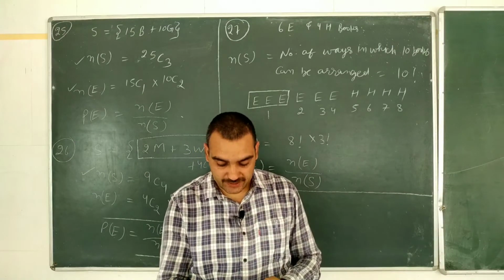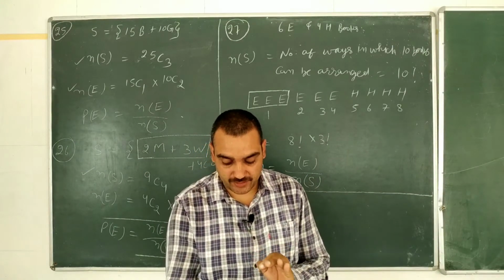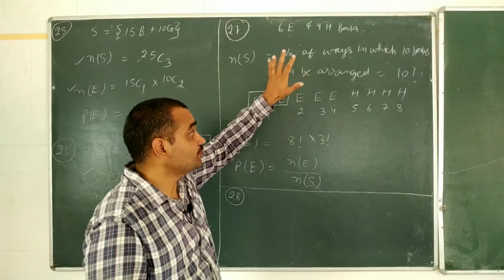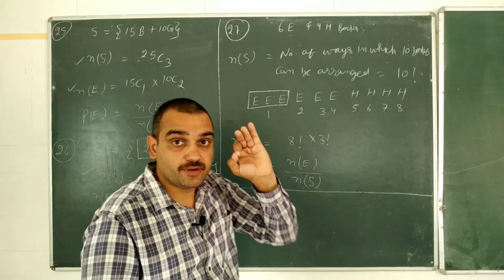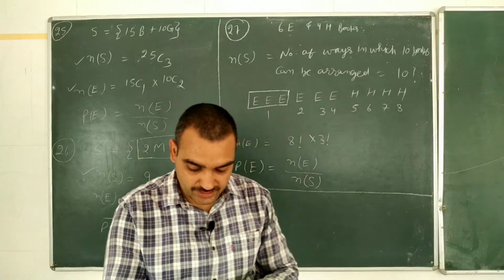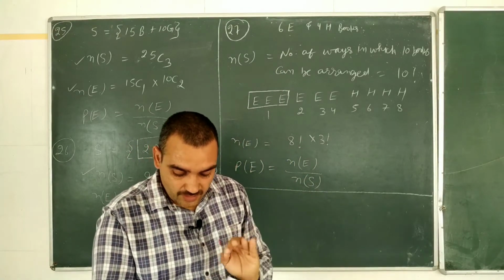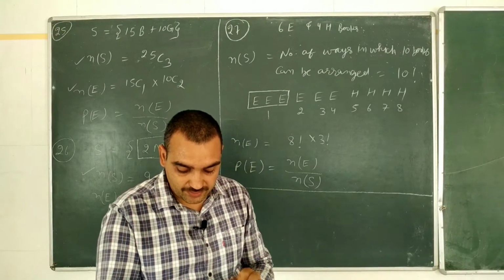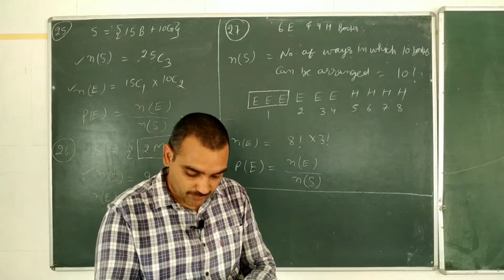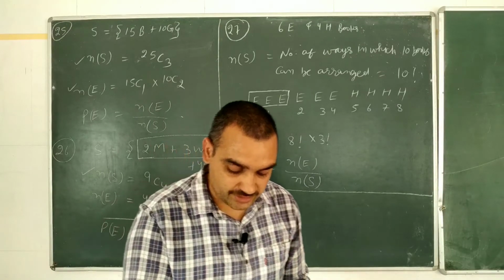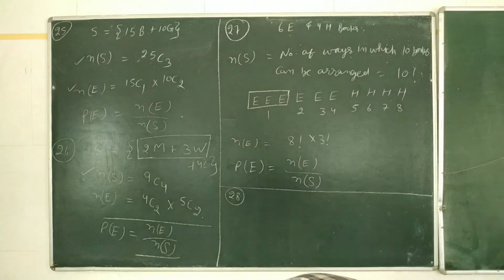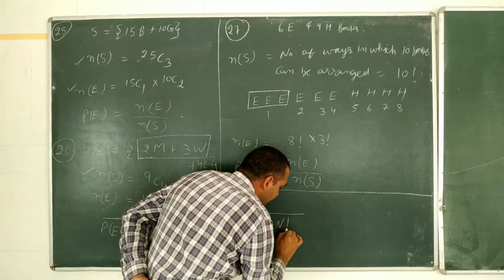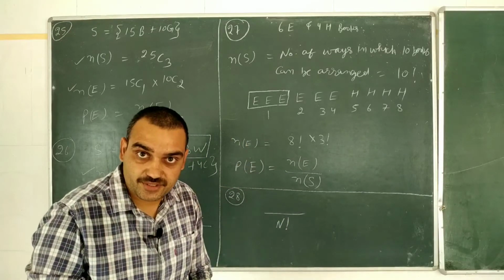Question number 28. N cadets have to stand in a row. In the same way as 10 books were to be arranged in a row, we have N cadets to be arranged in a row. If all possible permutations are equally likely, find the probability of 2 particular cadets standing side by side. In the same way, we have n factorial ways in which n cadets can be arranged.